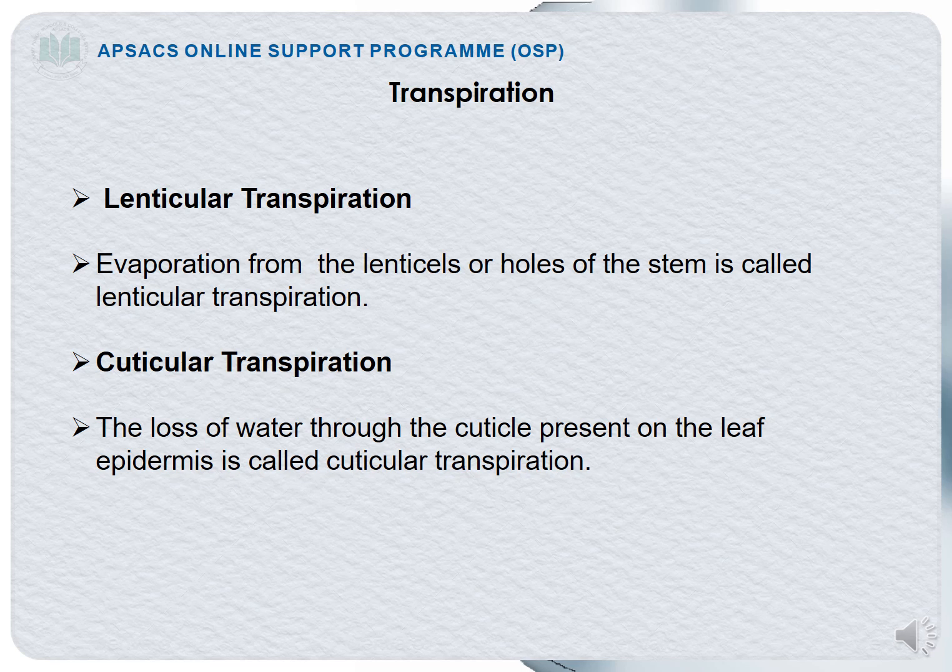The third type of transpiration is cuticular transpiration, meaning the evaporation of water from the cuticle of the leaf is called cuticular transpiration. The cuticle is present on the leaf, right? When the evaporation of water takes place with the help of the cuticle, that transpiration is known as cuticular transpiration. It is the loss of water through the cuticle present on the leaf epidermis, actually on the upper epidermis of the leaf.